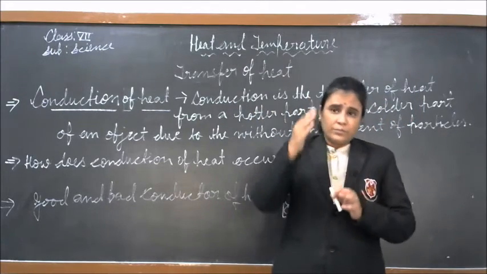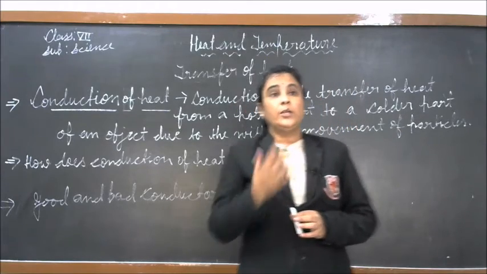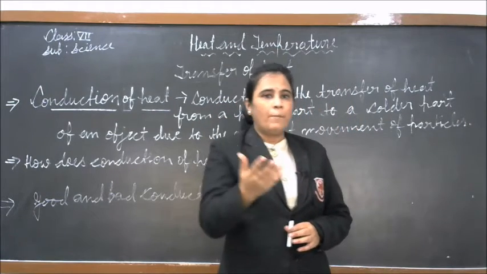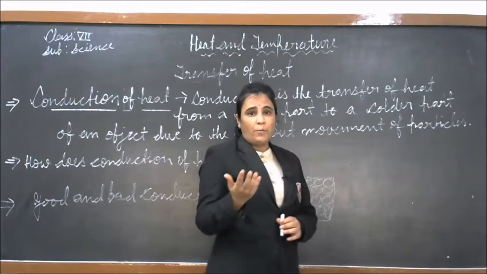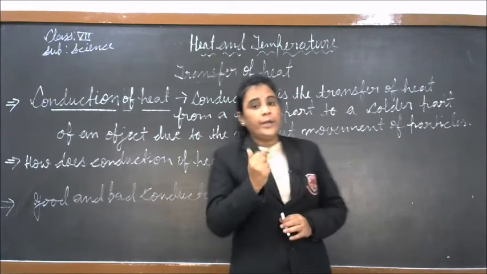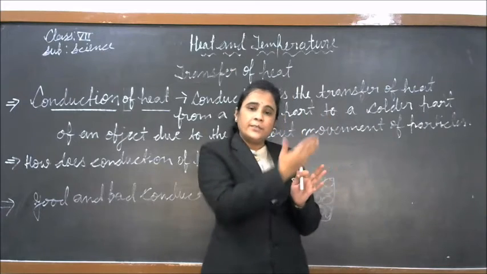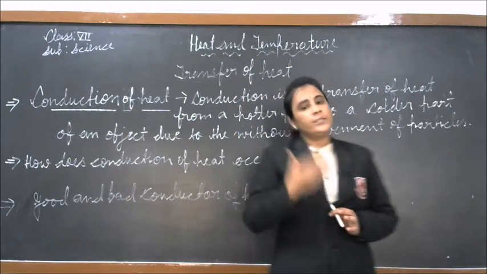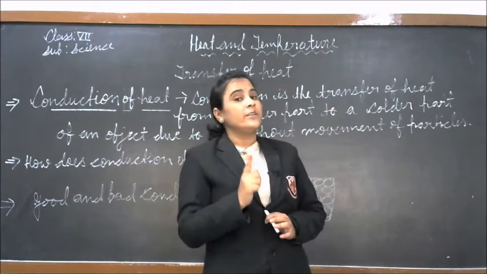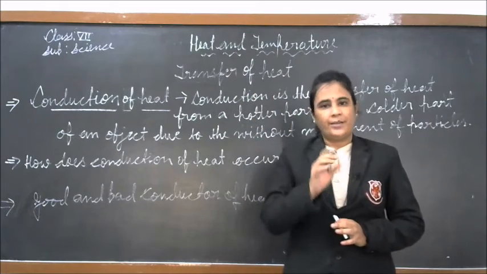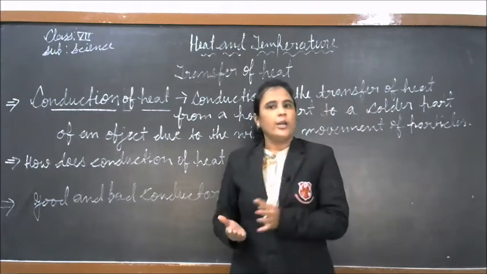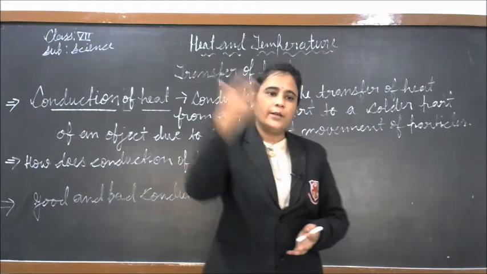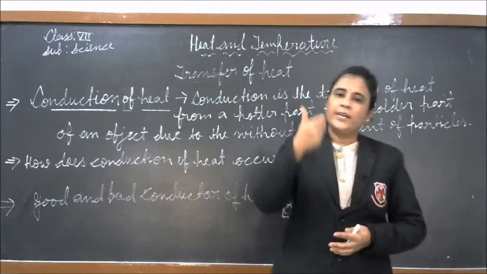That's why cooking utensils are made up of metals like copper and iron, because these metals allow heat to pass through them, and food is cooked. And the handles of cooking utensils are made up of insulators like wood and plastic, because they do not allow heat to pass through them. While cooking you will not get hurt, and you can hold the vessels easily.